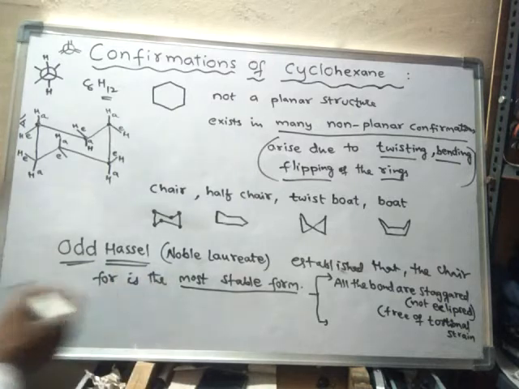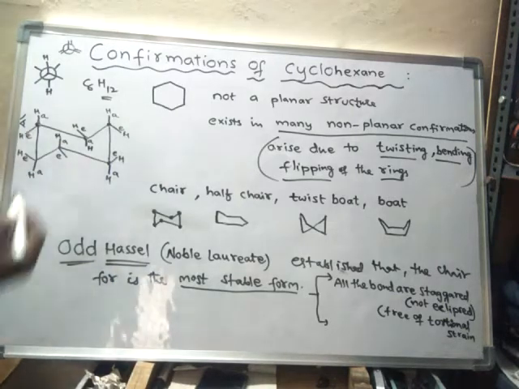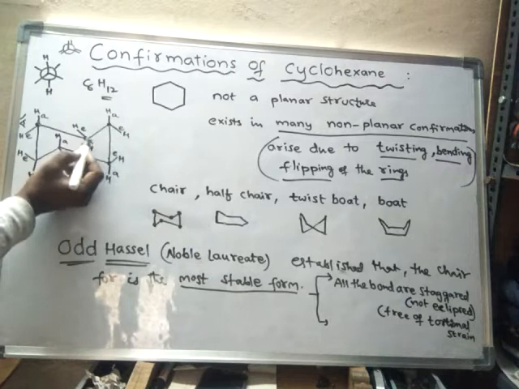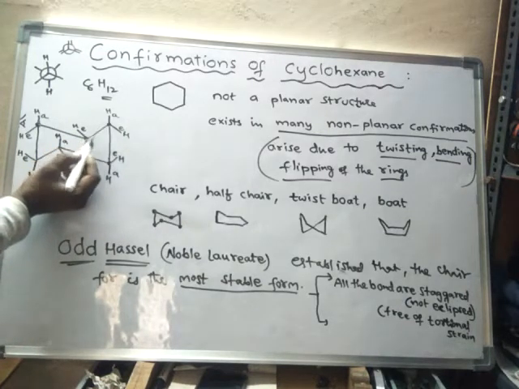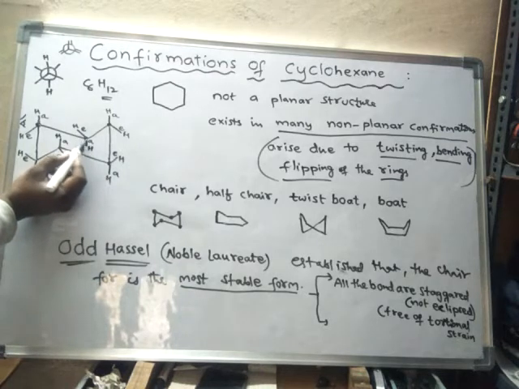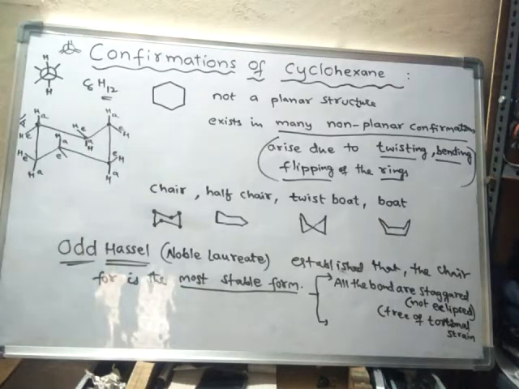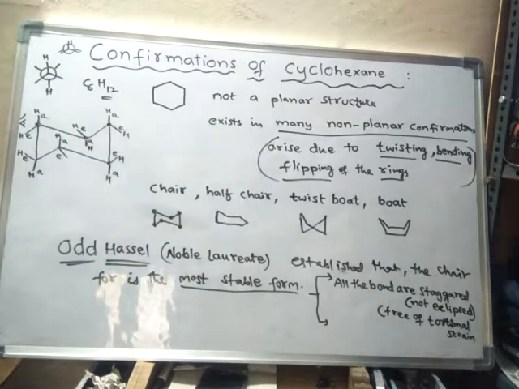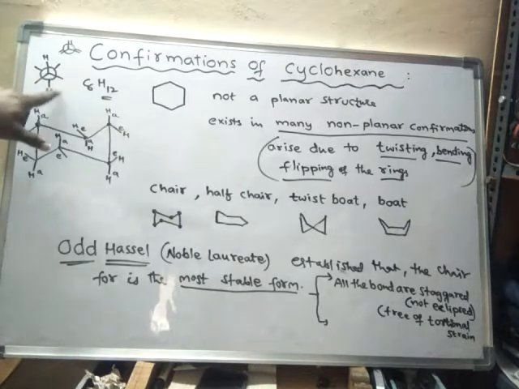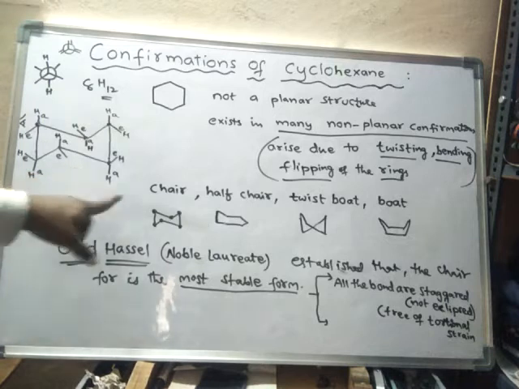Not only this one: if you observe these two carbons, this is downward axial and this is upward axial. Again these two, this is downward axial and this is upward axial. So whenever you see, you will find all the bonds are staggered bonds.